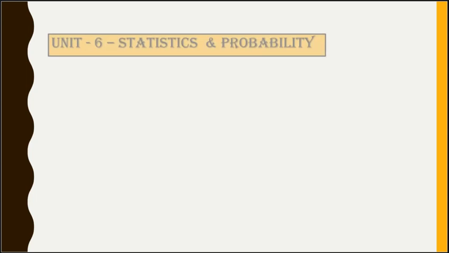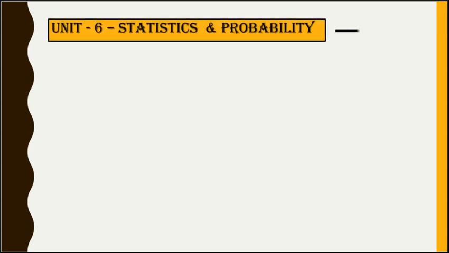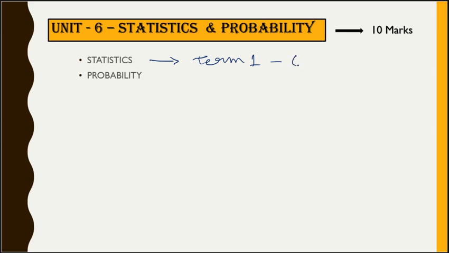Now the last unit, statistics and probability. This is a 10 marks unit, where there are 2 chapters, statistics and probability. Statistics will carry 6 marks in term 1, and probability will be there in the second term, which carries 4 marks. So these are the changes that have happened in the syllabus of class 9th.